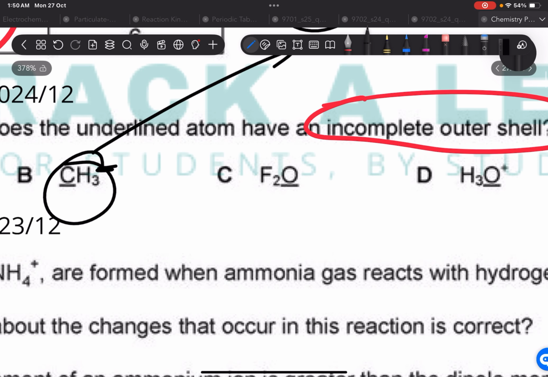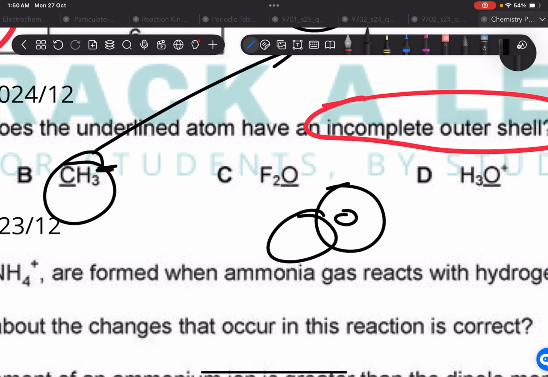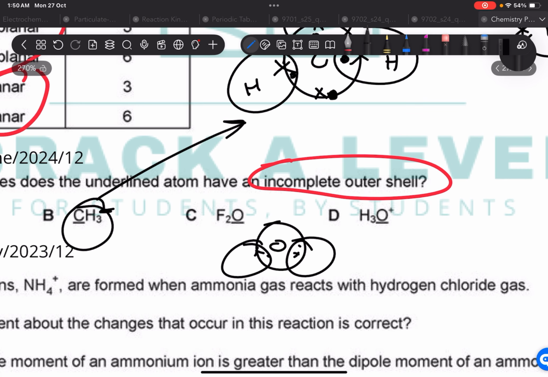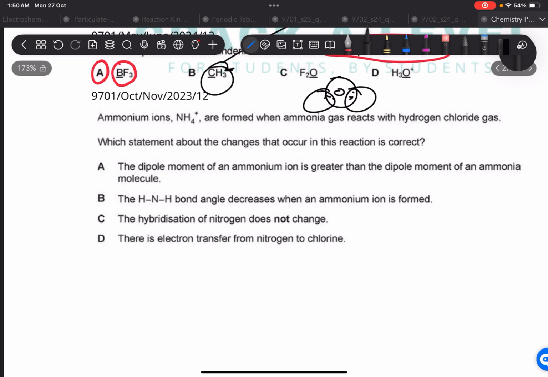Check for F2O as well, full octet. Obviously, full octet. One oxygen, how many does it need? Two electrons more. So there are going to be two fluorines making a single bond with it. Acha, H3O plus, similar situation. There's going to be a dative bond between one hydrogen and oxygen, but the octet is going to be full.